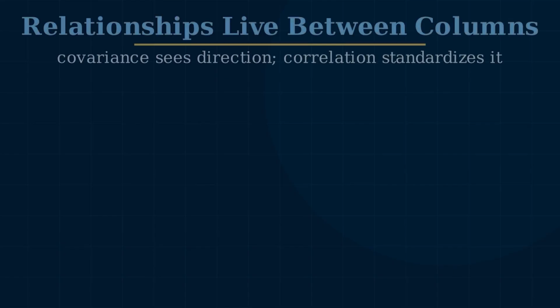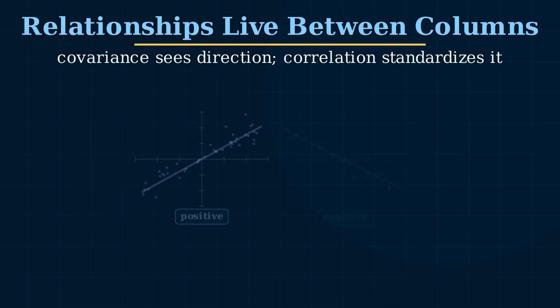the geometry much healthier. Some statistics describe one column, others describe pairs. Covariance asks whether 2 variables move together.